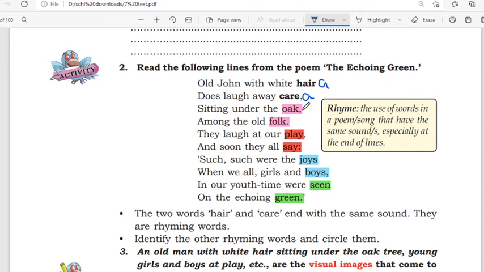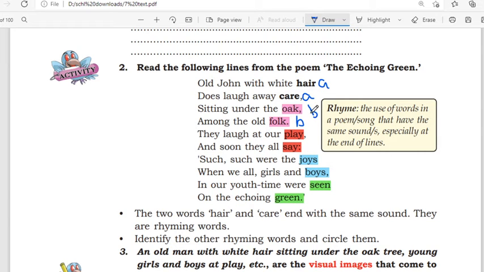Now the next line, oak and folk, is different. The ending sound is different, so we can code it with the next alphabet, that is B. Here also folk, which has the same sound as that of the oak, so we can repeat the code or the name B here.